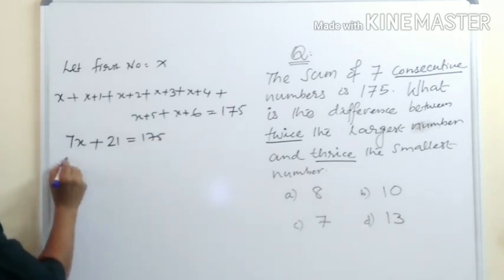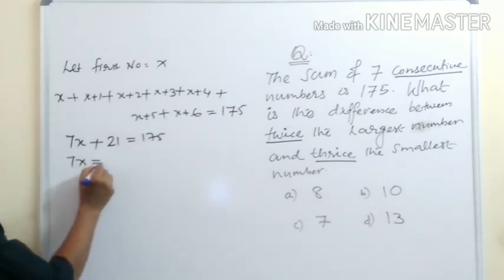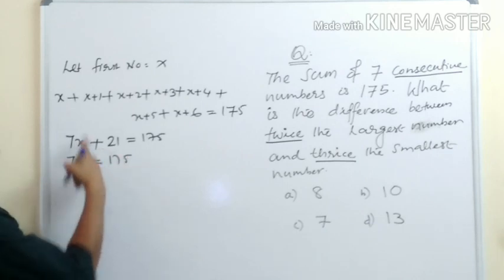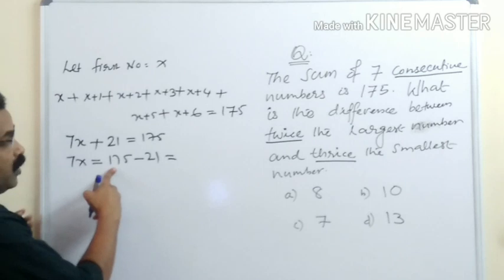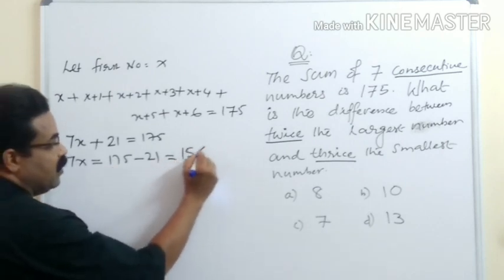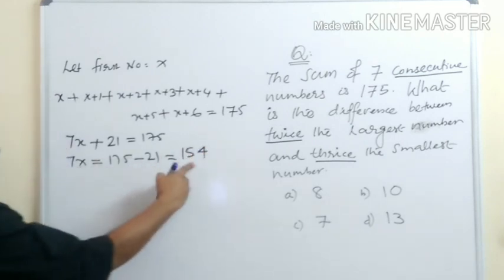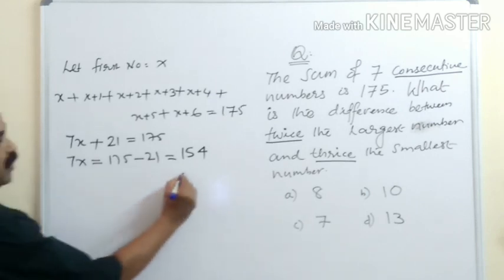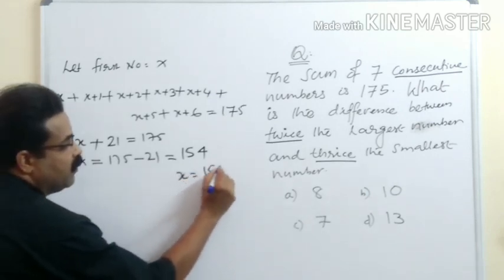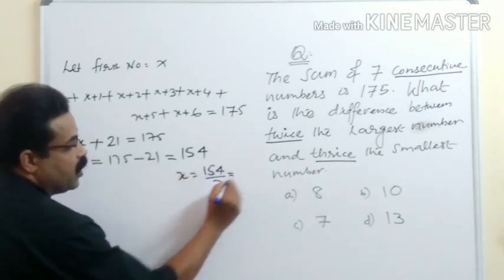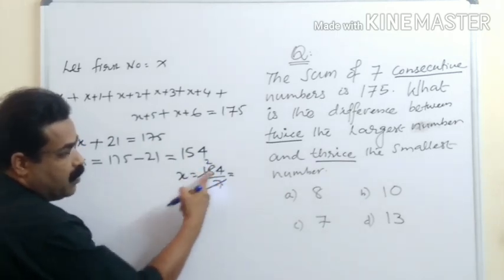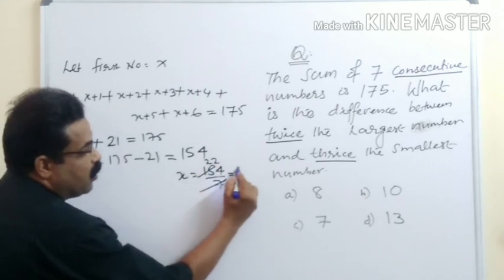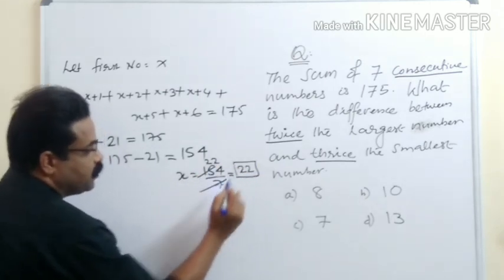So I got 7x plus 21 is equal to 175. This 21 goes that side, minus 21. So 175 minus 21 is 154. 7x is equal to 154. So what is x? x is equal to 154 by 7. So 7 will go in 15 2 times, 14, again 2 times. I got x is equal to 22.